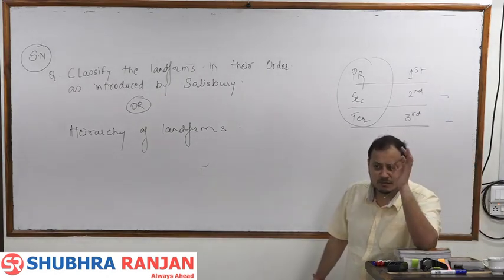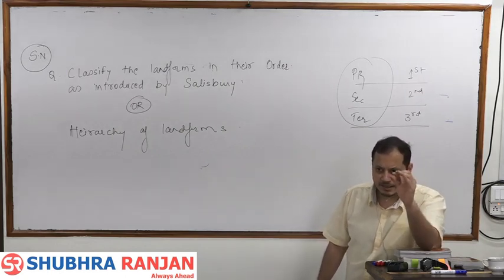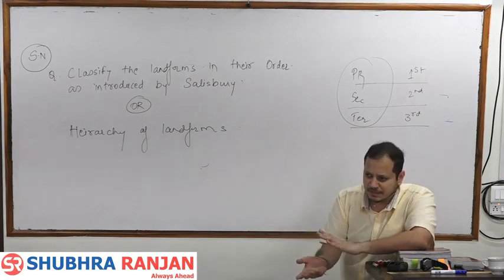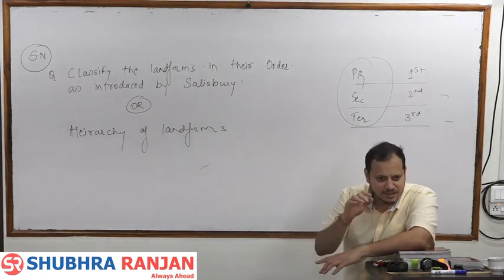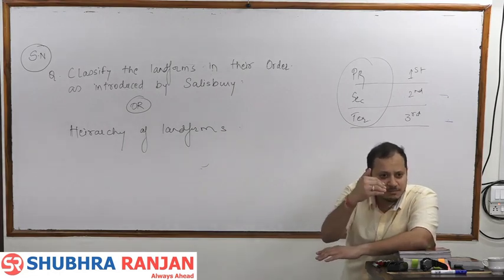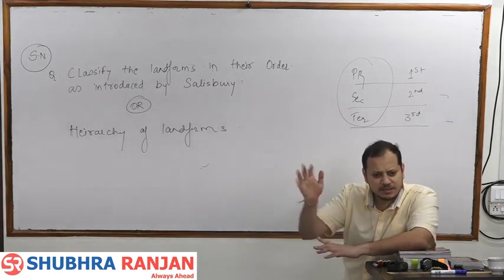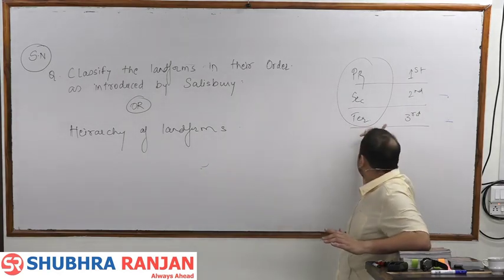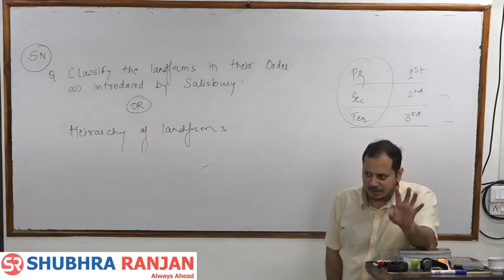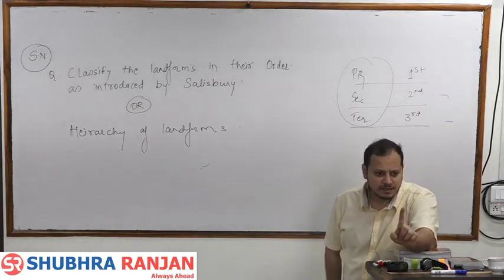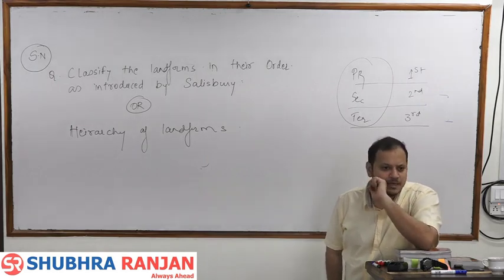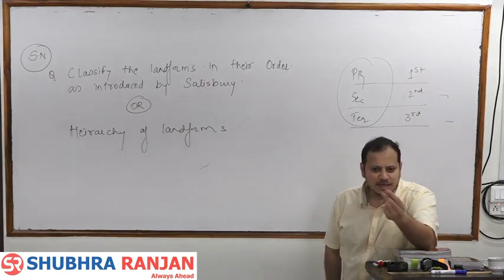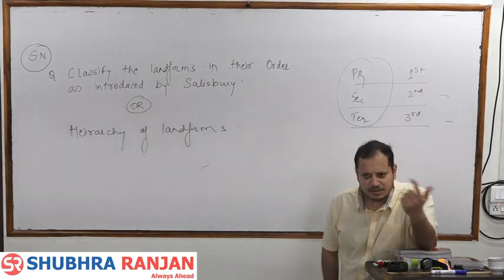First order landforms are those which were originally created. Second order are those created by the modification of the first order landform. Like primary industries, which directly take from nature, and secondary industries, which are based on the processing of primary products. Tertiary landforms are the small local landforms created after the breaking of the second order landform. This is Salisbury's concept. Where do continents fall? First order. Mountains, valleys, second order. And small hills or rocks, third order.